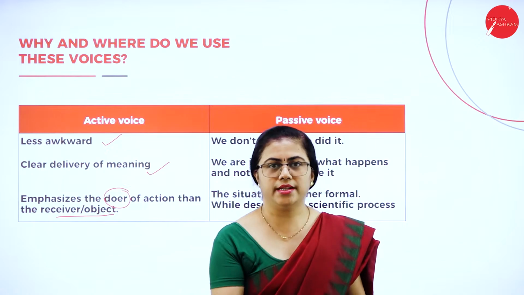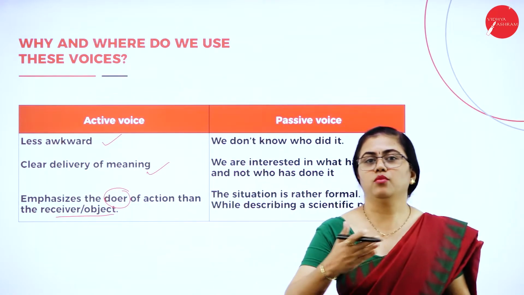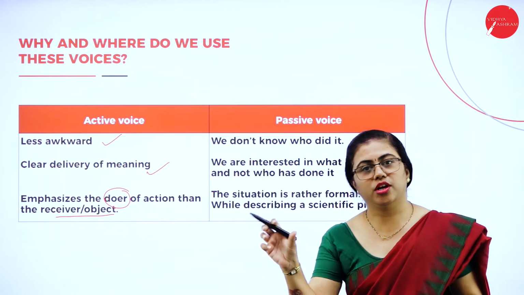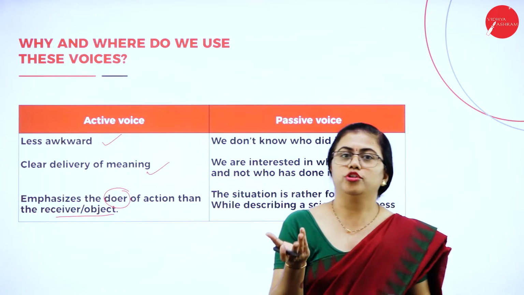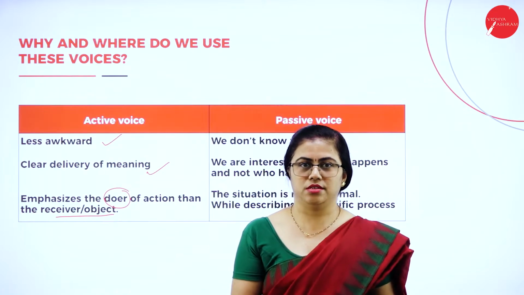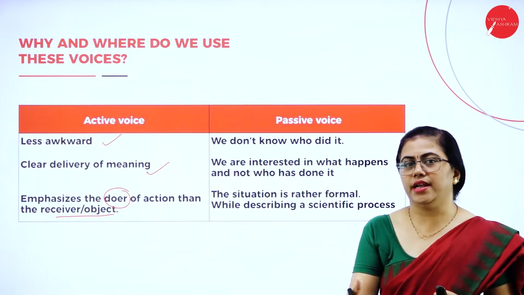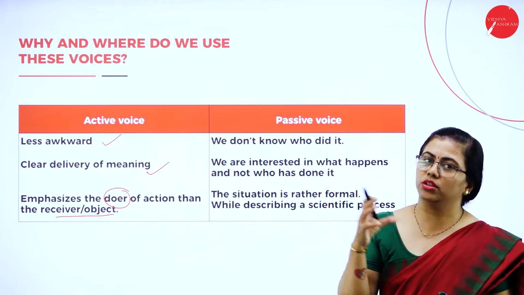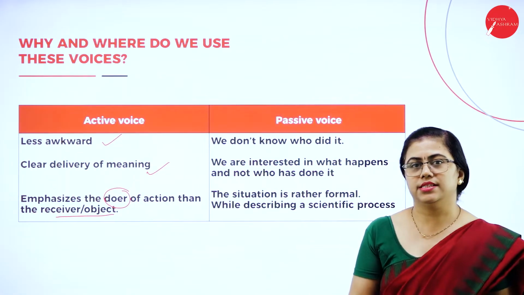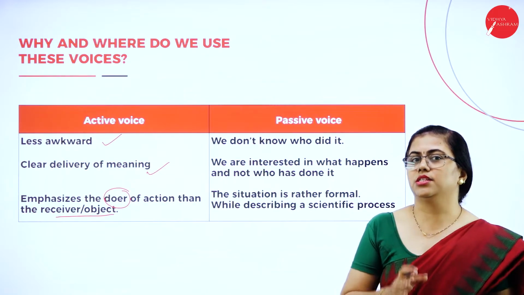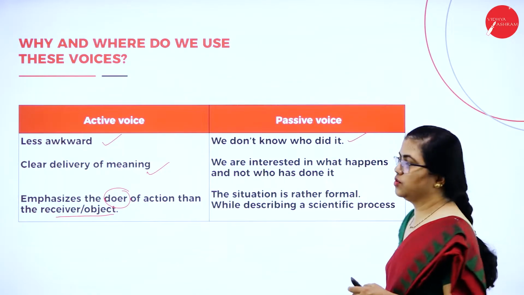You understand the meaning of it. You need not say my wallet was stolen by somebody. You don't know who has done it. So whenever you don't want to specify who has done it, or you are more concentrating on the action in the sentence, in that situation you use passive voice.